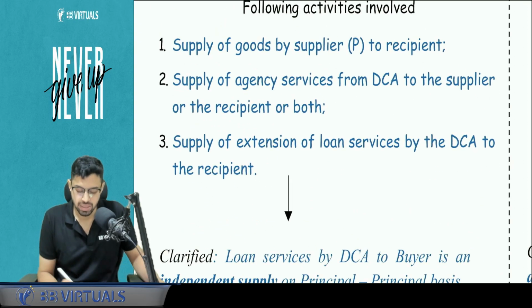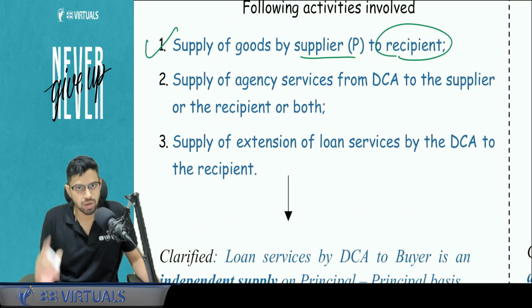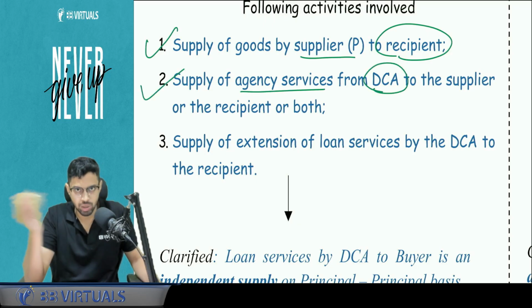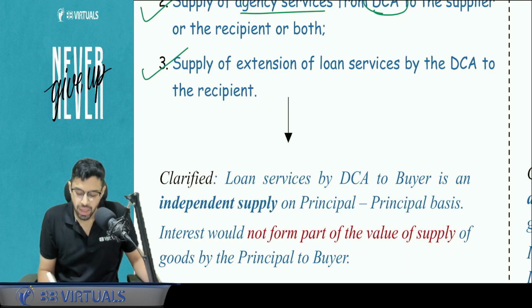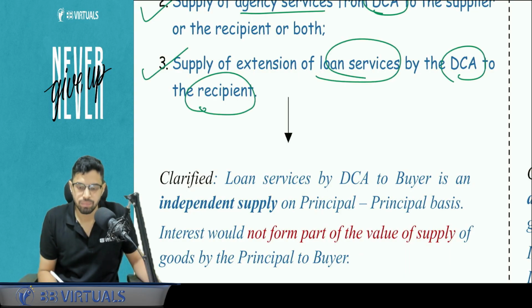There are 3 activities. Supply of goods by supplier to recipient, for which invoice is also directly issued. Supply of agency services by DCA to the principal and agent, to the principal and the customer. And third is, I'm assuming the default happened, so loan given by DCA to the recipient. Now my question is, what about the interest on this loan?